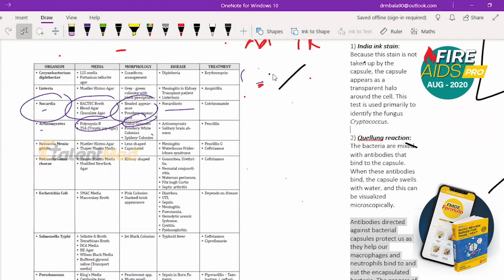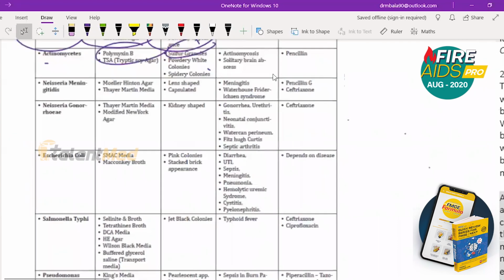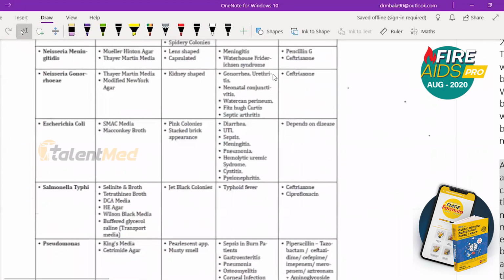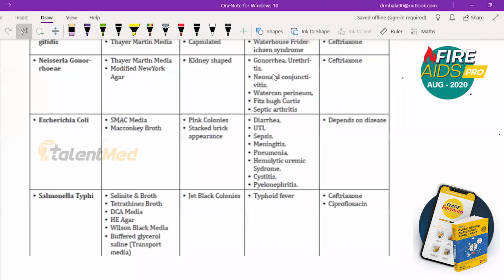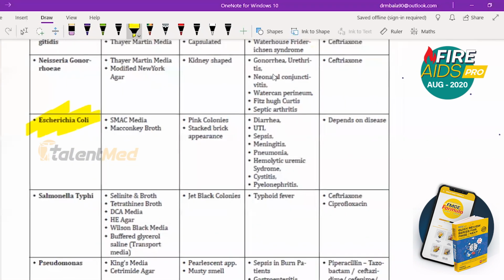Then we go to the next one, that is E. coli, Escherichia coli. Very important one. So E. coli usually has 5 types. I did not show them here. So that is the toxigenic type, that causes traveler's diarrhea.